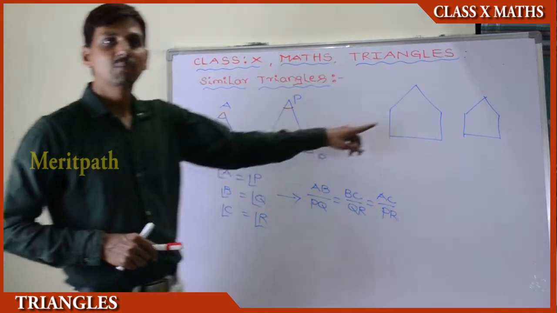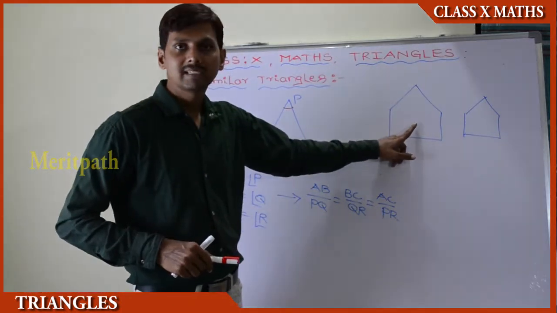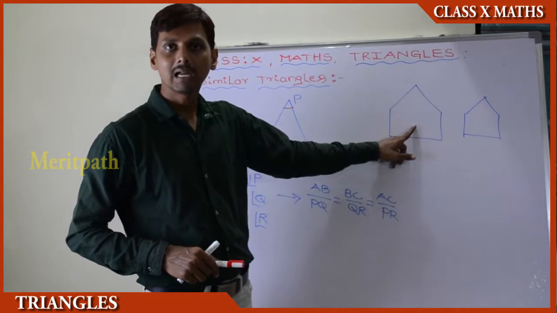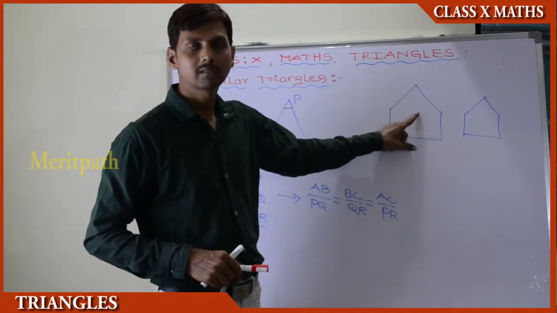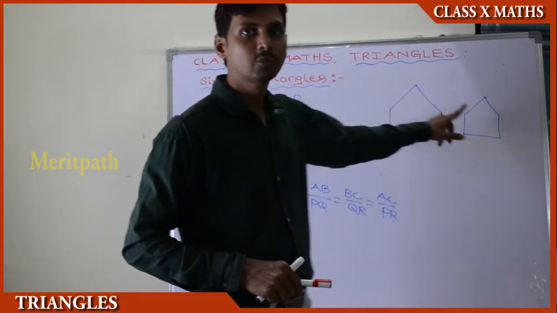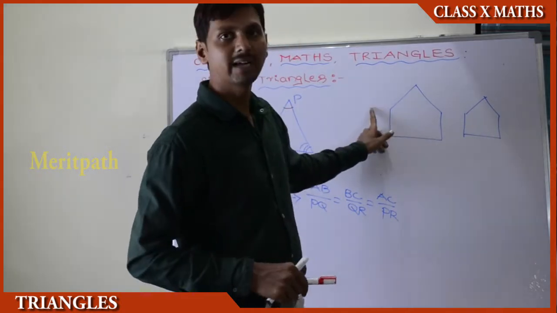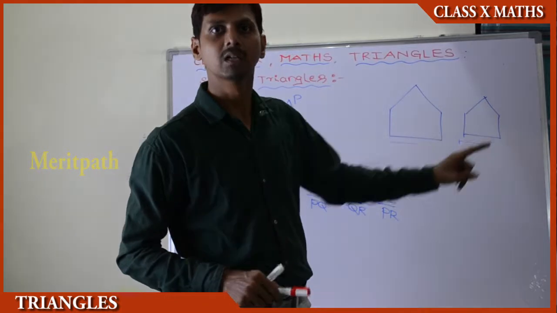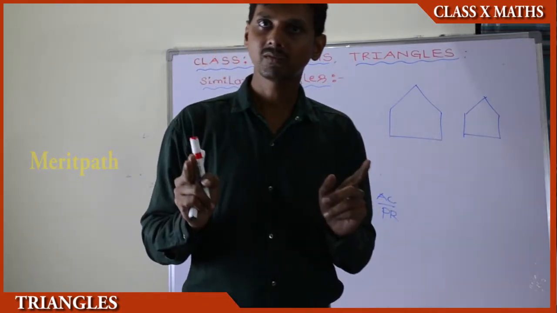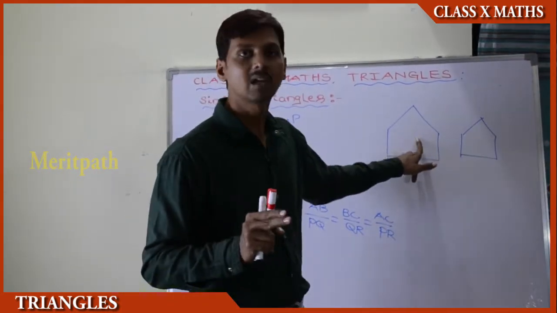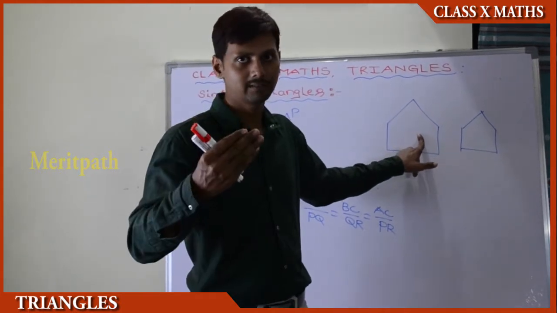Previously we have discussed geometrical figures having more than 3 sides. In those, the corresponding angles of the two figures must be equal, and also the corresponding sides must be in the same proportion. Both conditions must be satisfied.